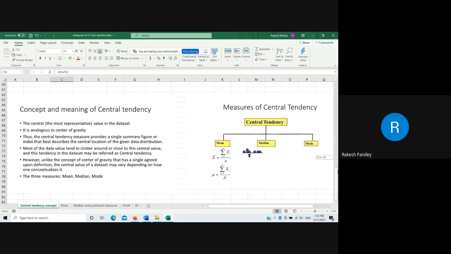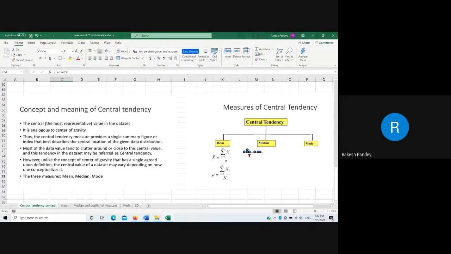I have still not defined the word tendency. We know the literal meaning of the word tendency. When we use central tendency, we want to convey that in any given data set there is a central representative value, and most of the data values tend to be closer or similar to that value.